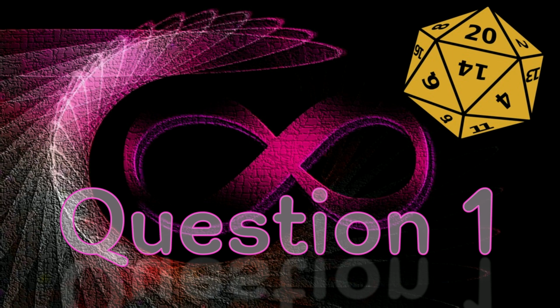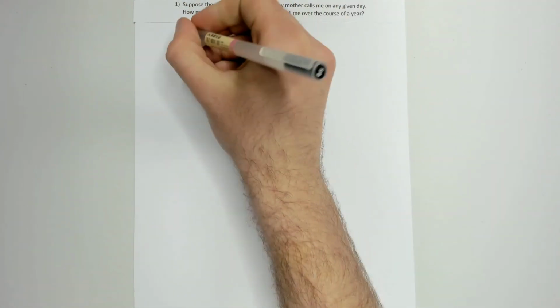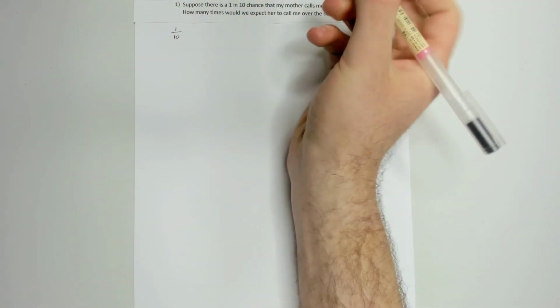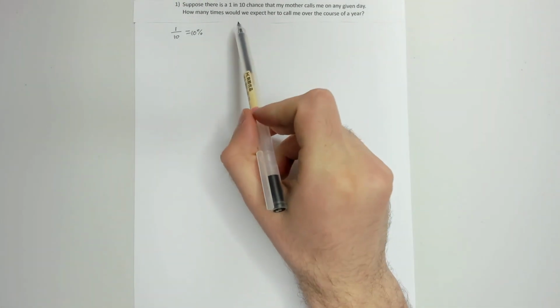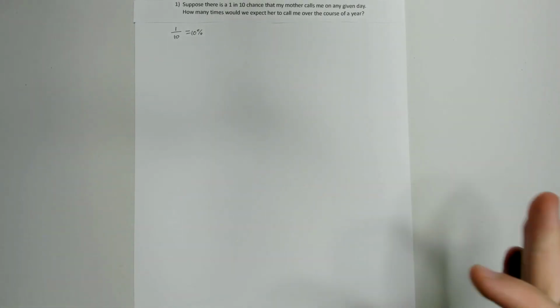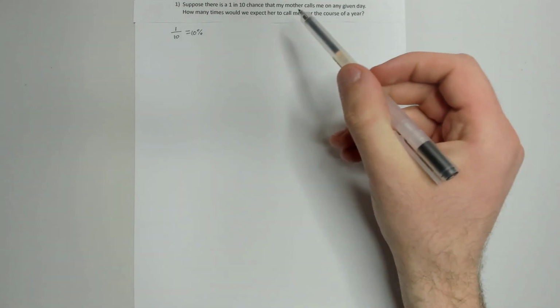Question 1. Suppose there is a 1 in 10 chance that my mother calls me on any given day. How many times would we expect her to call me over the course of a year? All right, so the probability here is 1 in 10. Or if we want to put that as a percentage, that's the same as 10%. So it's not super likely, but there's still a chance that I get a phone call from my mother, a 10% chance specifically. So now we want to see, if it's roughly 1 in every 10 days that I get a phone call, then over the course of a year, how many times would I expect to get a phone call?